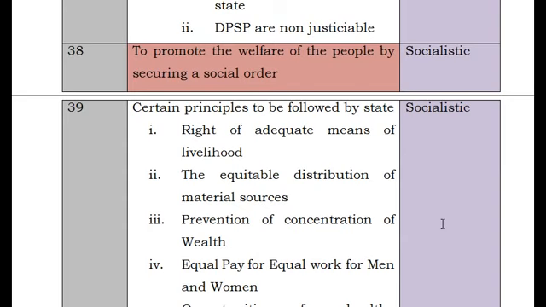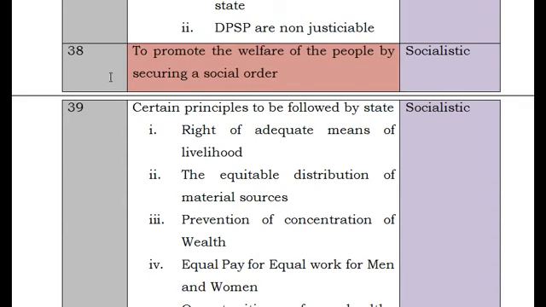And those liberal in nature, in the sense of maintaining international relations or protecting wildlife, are called liberal policies. We'll see them one by one.